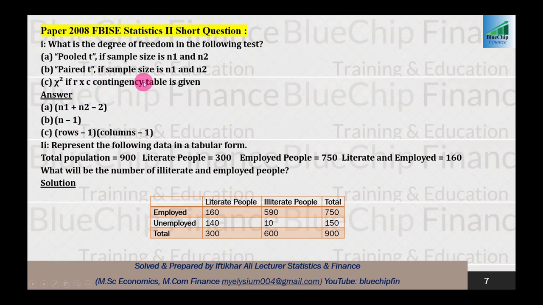But in chi-square, as we have already calculated in different questions, as you know, the degree of freedom in chi-square is always equal to row minus 1 multiplied by column minus 1.